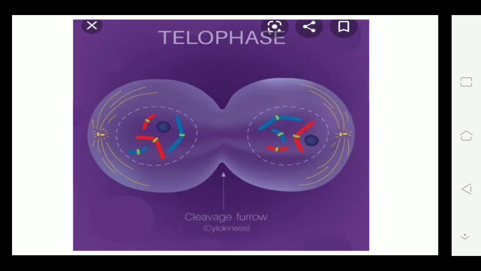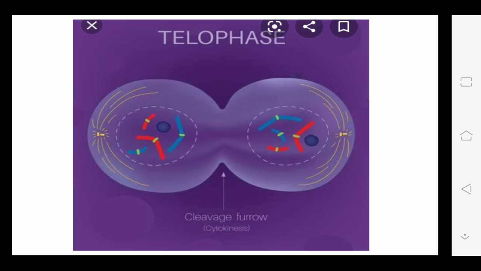And last one, sorry, the slides are moving quickly. In anaphase, the chromosomes will be pulled to both sides. They will be pulled, and then they will look like a bunch of bananas. And the ones you see in yellow color, they are the spindle fibers. In anaphase the spindle fibers will appear, and the last stage is called telophase.